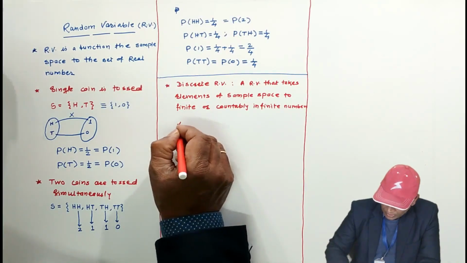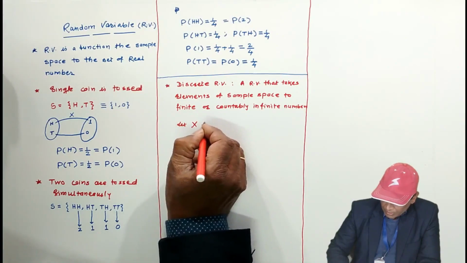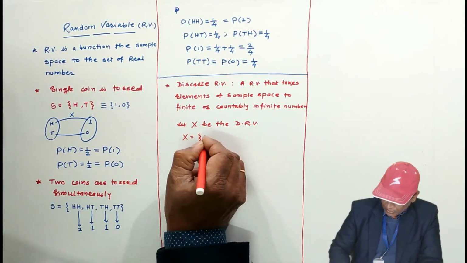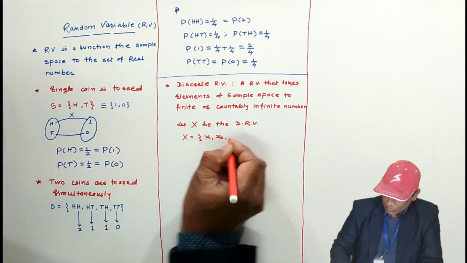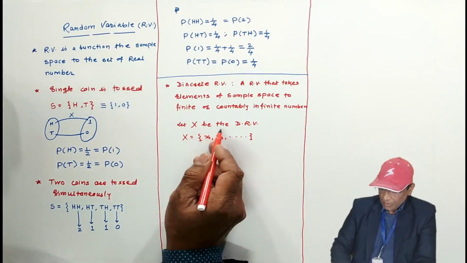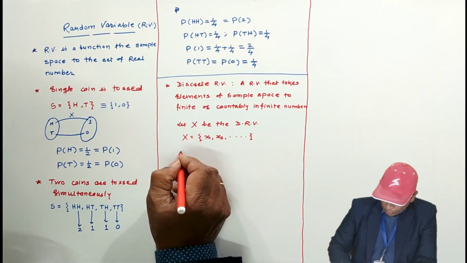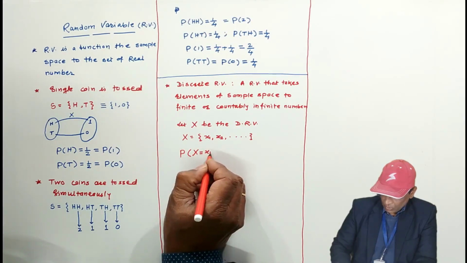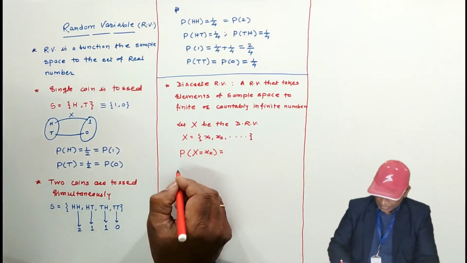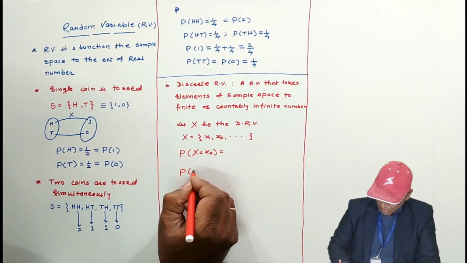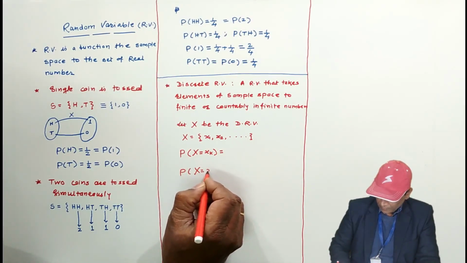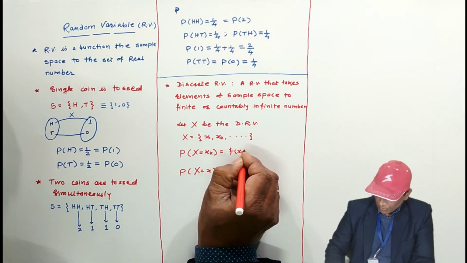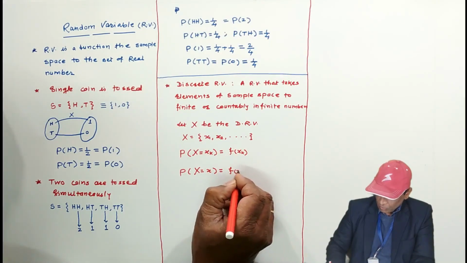function. Now let X be the discrete random variable, and this X contains elements like x1, x2, x3, x4. X is the set of random variable values. Now the probability of X is written like this: probability of xk. Or you can write it in this way also, which differs only in the fashion of writing. You can denote it by f of xk or f of x. Small f I am using.